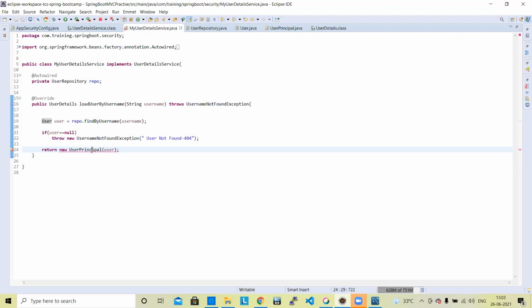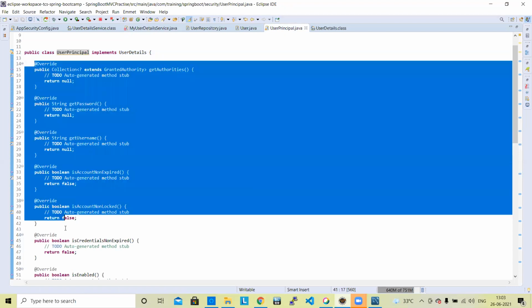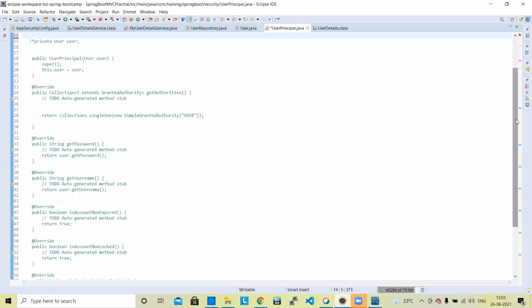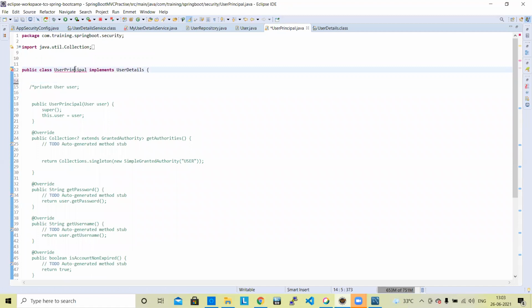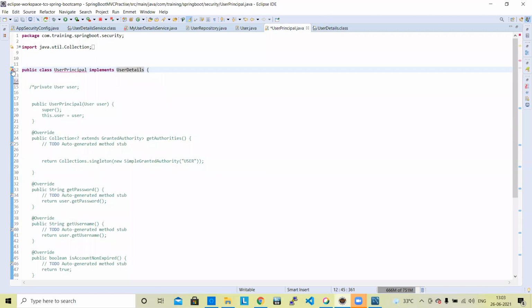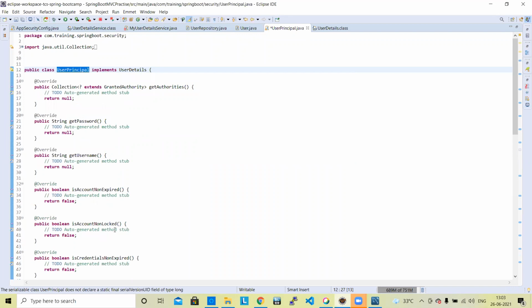So go to user principal. First, we are going to add all the methods we have implemented. Again, let me do it again so you understand. If this is a class and it implements an interface, how will we do it? Click here, and it gives the option add unimplemented methods, because a class should implement all methods of the interface. So you click here, and all methods get implemented.